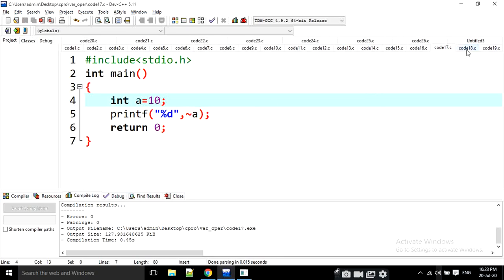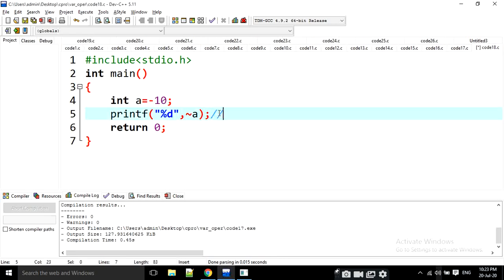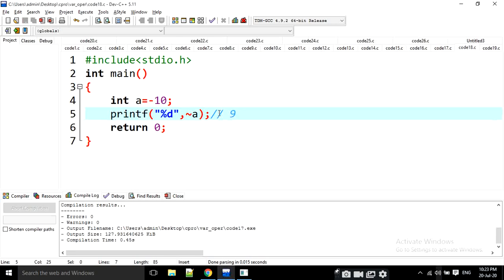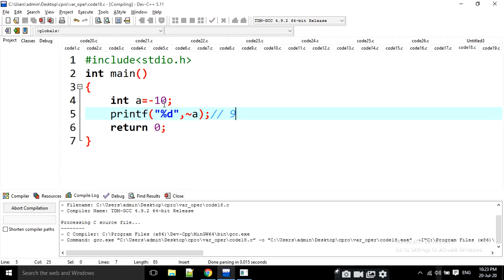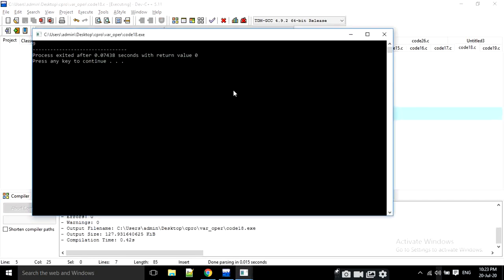Then moving into the 18th question. If it is a negative number and it is going to be a signed integer, what is going to happen? If it is a signed integer, it is going to be a plus symbol again, and it is going to be a 9. This is the increment. What is the next value of 10? That is a 9, and we have to represent in a positive manner. Then it is going to be a 9 like this.